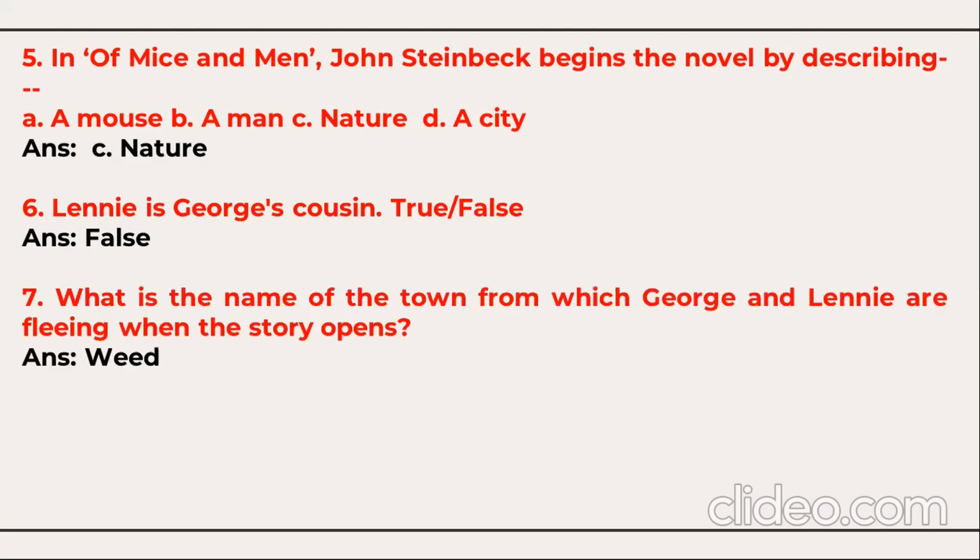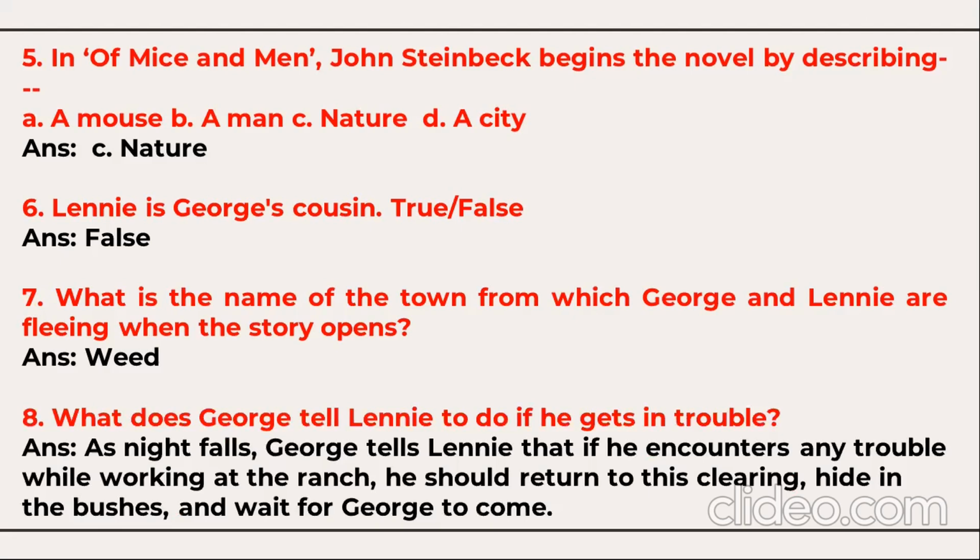What is the name of the town from which George and Lennie are fleeing when the story opens? The name of the town is Weed, W-E-E-D. What does George tell Lennie to do if he gets in trouble? As night falls, George tells Lennie that if he encounters any trouble while working at the ranch, he should return to this clearing, the particular place, hide in the bushes and wait for George to come.